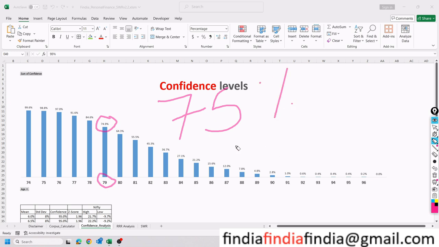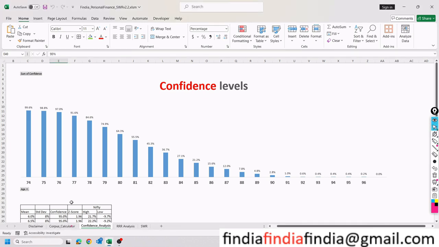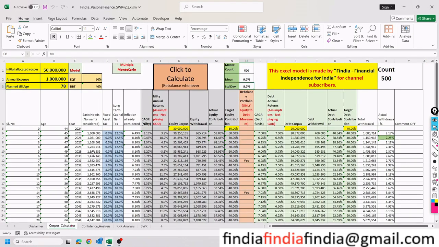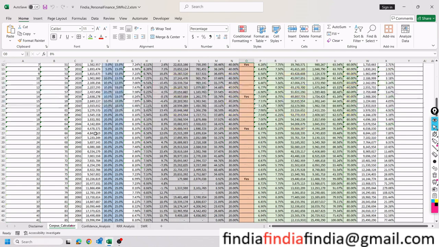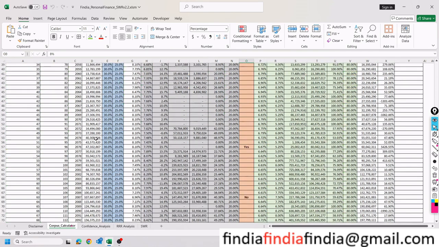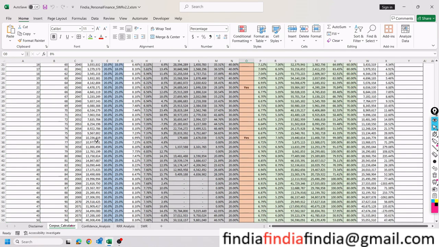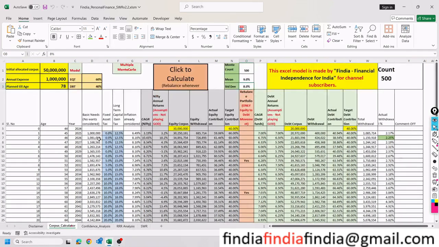I think that is good enough for retirement planning, because in this entire retirement planning I have not considered that the retirement expense is going to reduce after you are about 70-75 years. All I have considered is that retirement expense is going to stay at 10 lakh rupees annually, inflation adjusted, till whatever 80-85 years it comes.